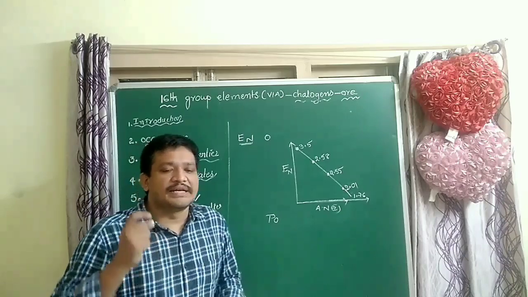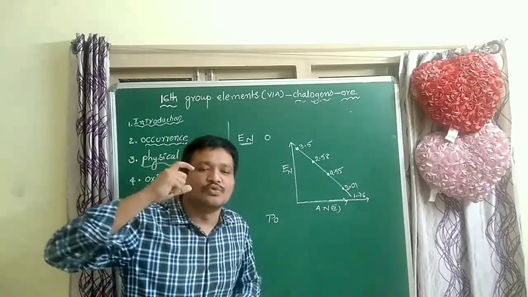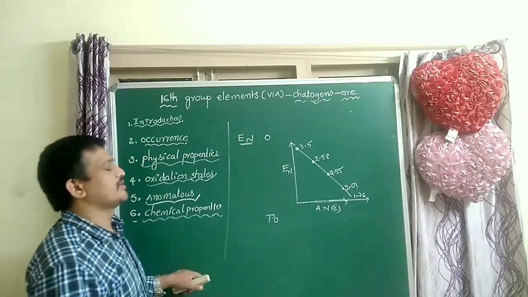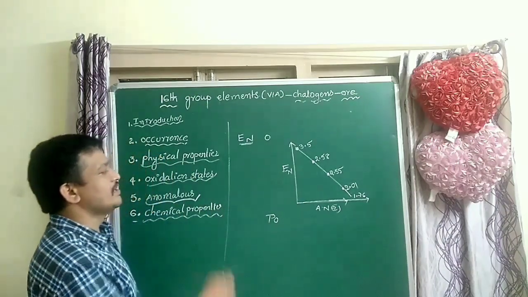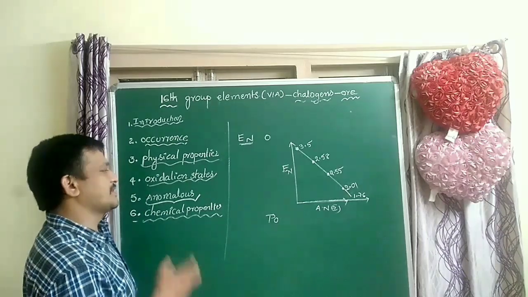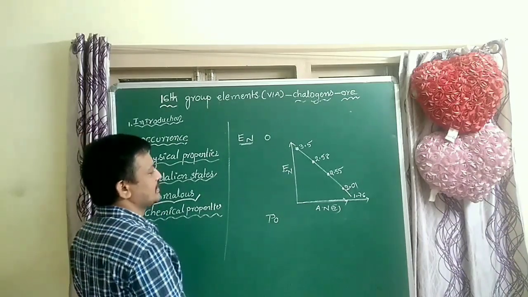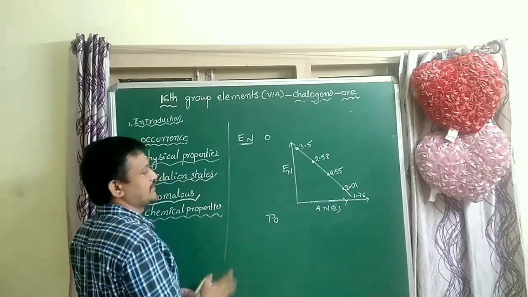Electronegativity means the tendency to attract the bonded pair of electrons towards itself. That tendency decreases from top to bottom. Why? Because as the size of the atom increases, electronegativity decreases.